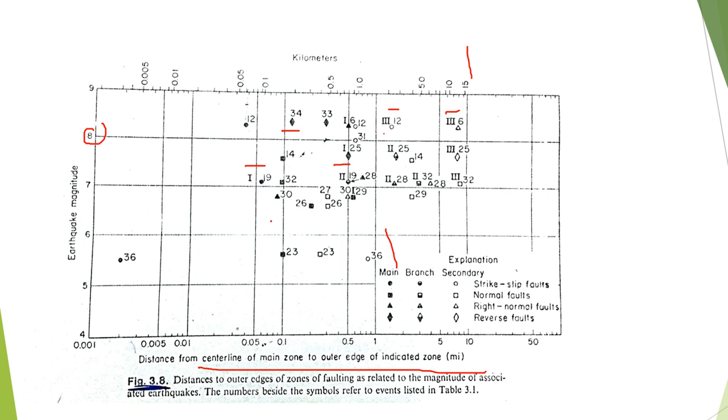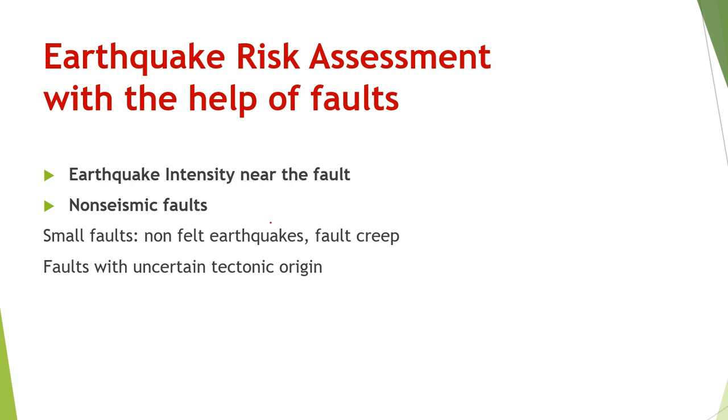All right. Then we have earthquake intensity near the fault and non-seismic fault. This is another important thing. Apparently, the earthquake intensity will be more near the faults, right, where the earthquake is triggered. Earthquake will be triggered along the fault, and the epicenter will also be along the fault plane. So apparently, there will be more intensity near the earthquake epicenter, and that is on the fault plane.